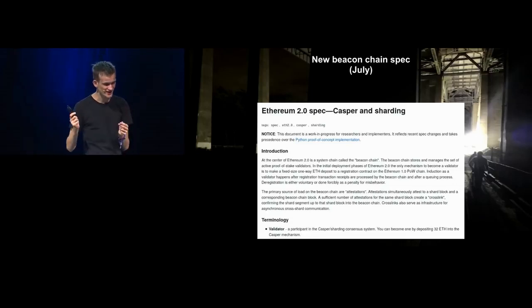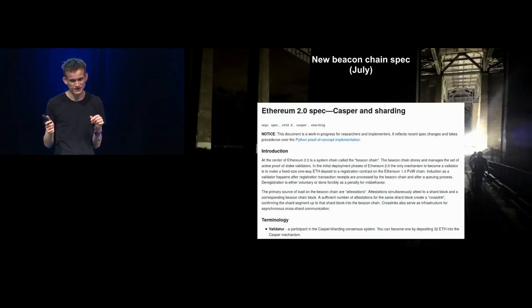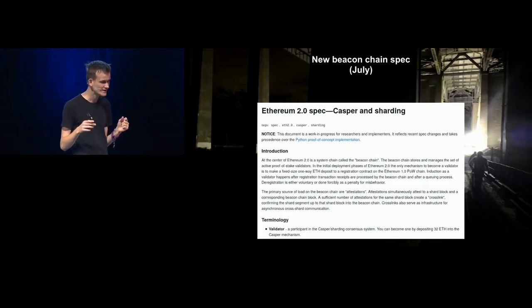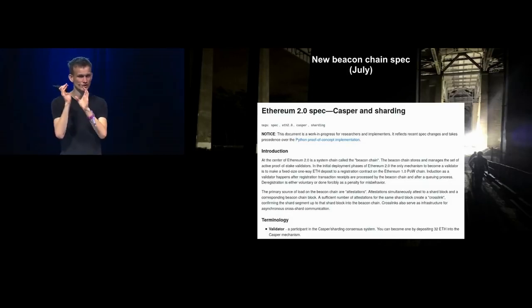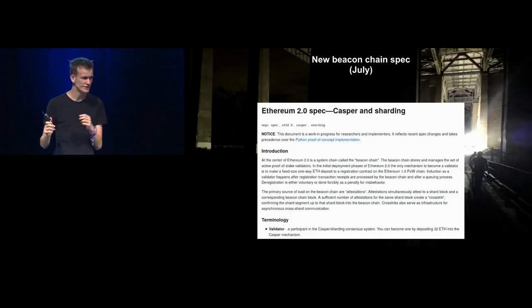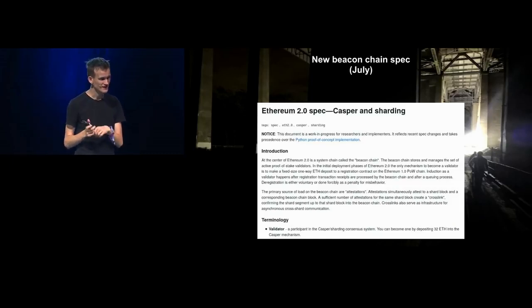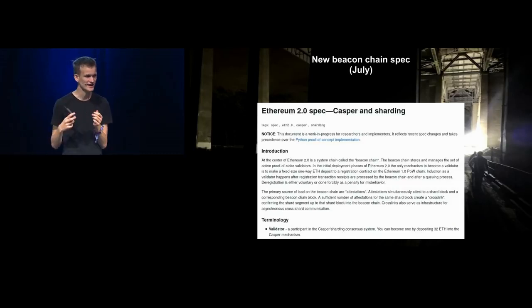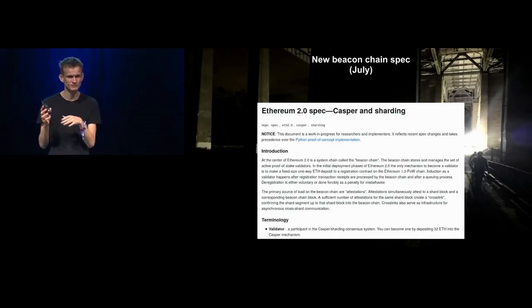Then on the sharding side, it eventually became clear that we would get much more efficiency by making the core of the sharding system not be a contract on the proof of work chain, but instead be its own proof of stake chain. Because that way we could make validation much more efficient, we did not have to deal with EVM overhead, we did not have to deal with gas, we would not have to deal with unpredictable proof of work block times, we could make block times faster, along with a whole bunch of other efficiencies.